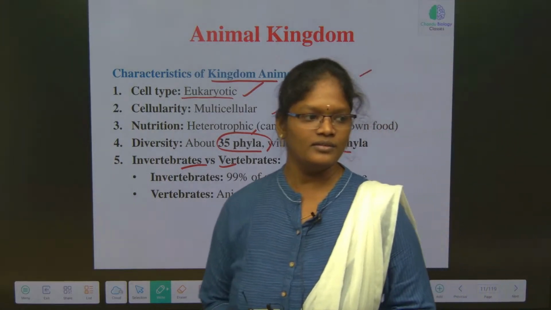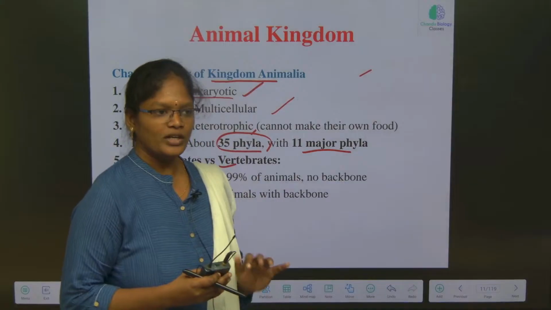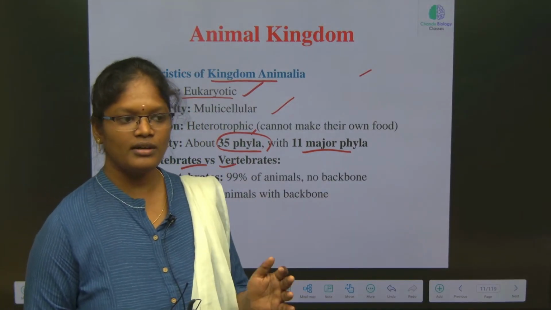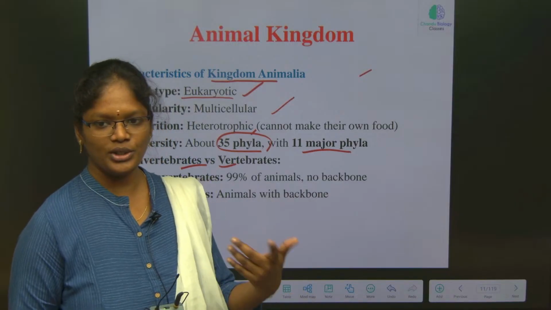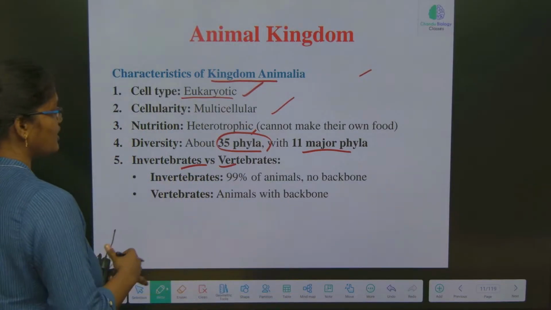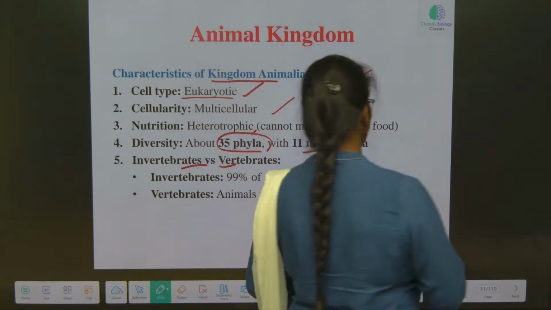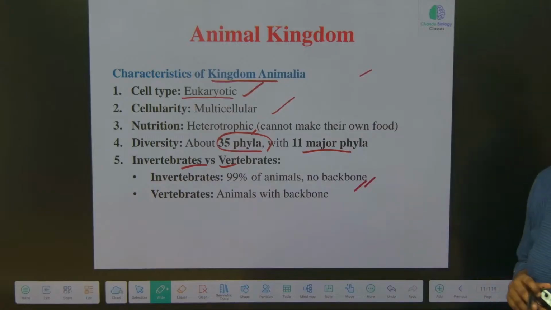99% of animals have no backbone. What is the difference? It is the presence or absence of the backbone. Based on whether the backbone is present or absent, we classify them into vertebrates and invertebrates. If the backbone is present, we classify them as vertebrates. If it is absent, we classify them as invertebrates.